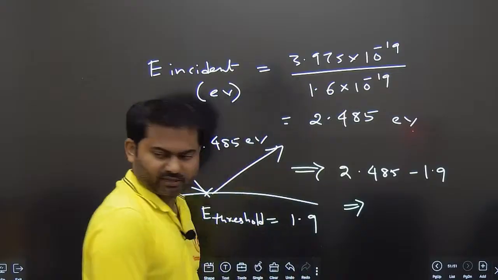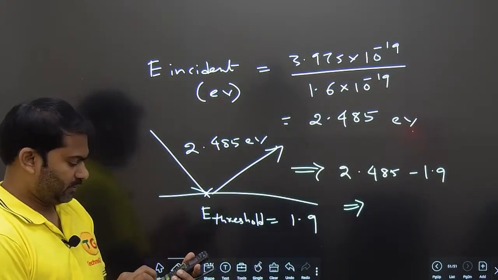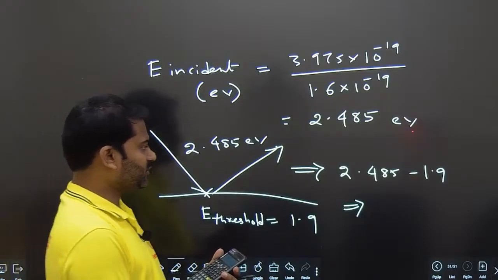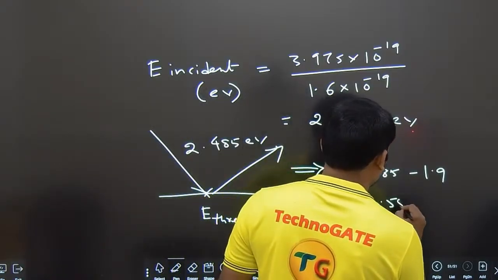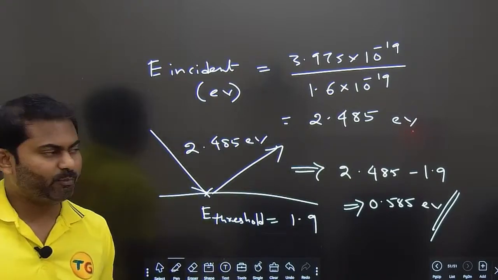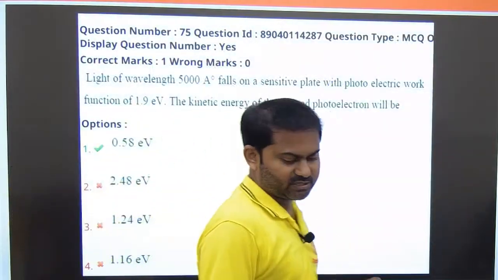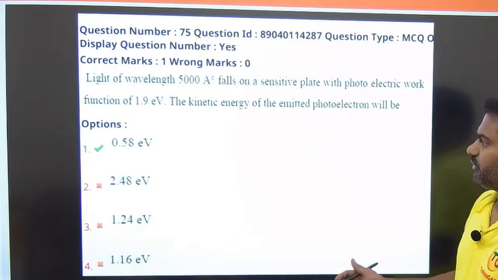Let me do the calculation. It's anyway simple. 2.485 minus 1.9 is coming out to be 0.585. So the emitted electron will come out with the energy of 0.585 electron volts, which means it is option number 1. That's how we need to solve it.